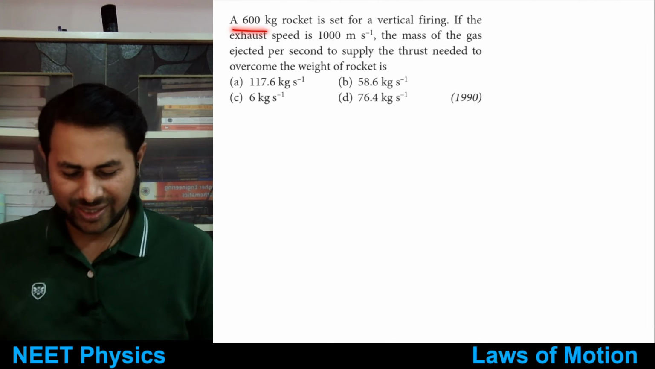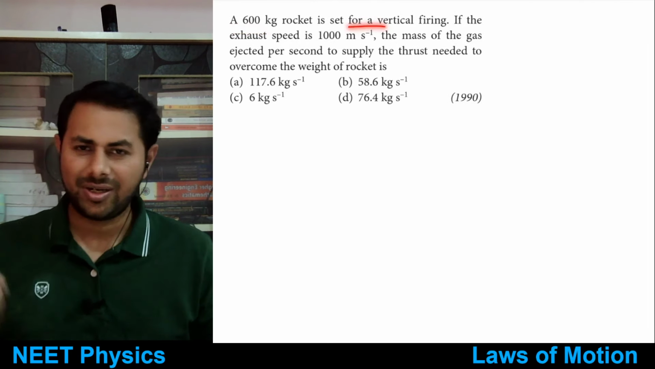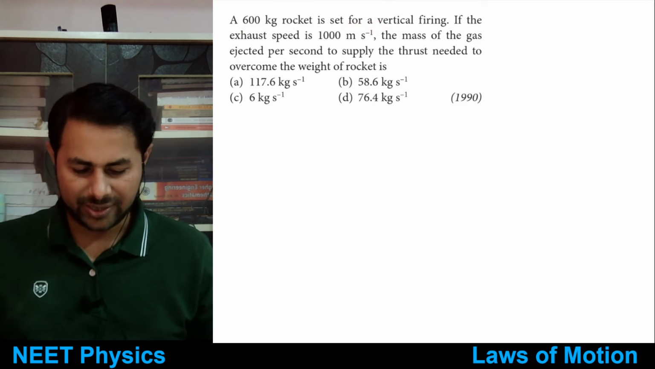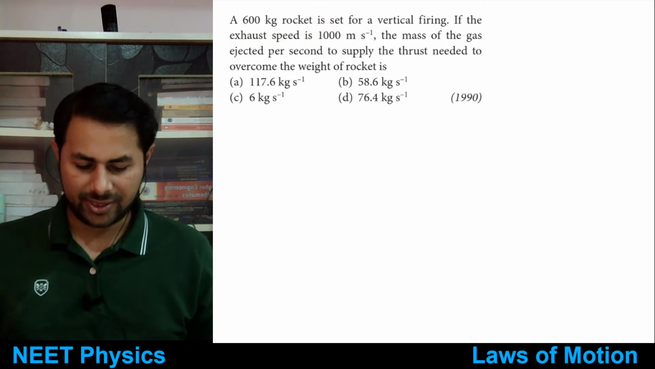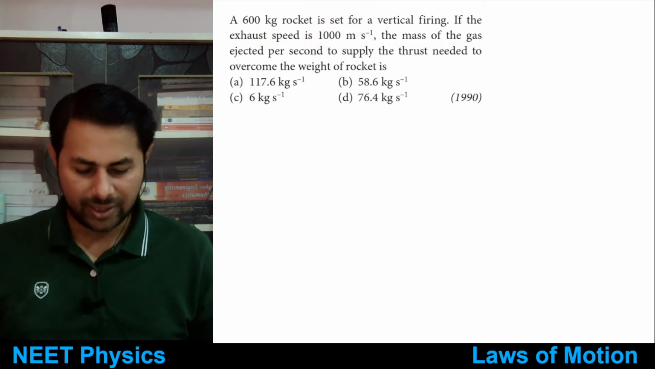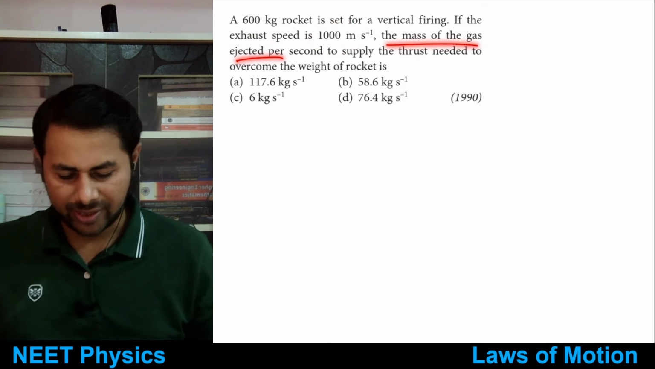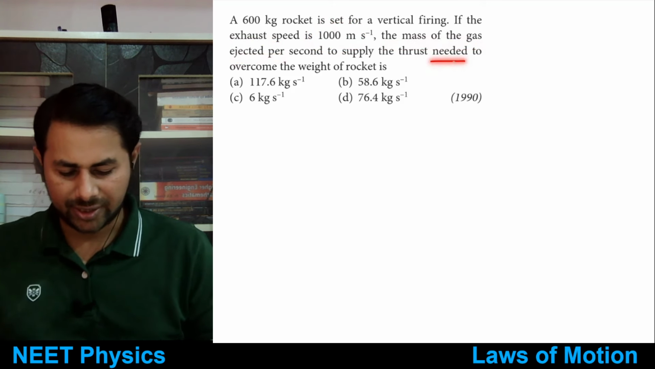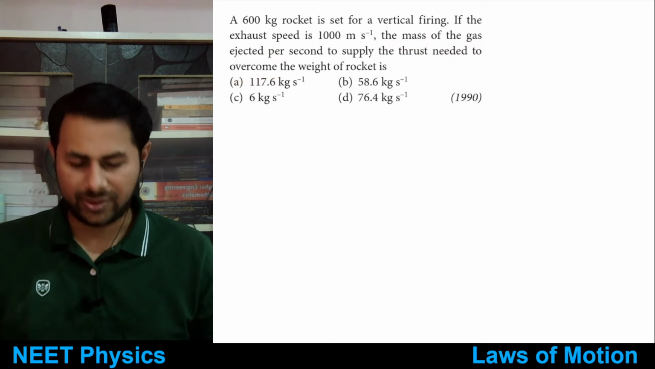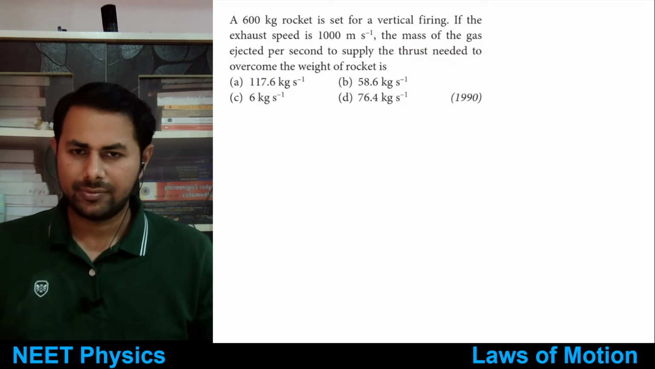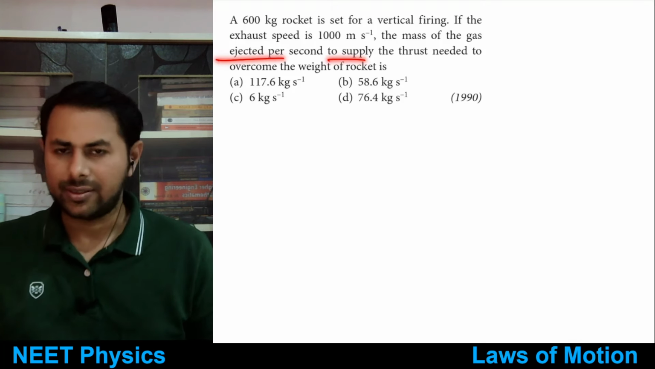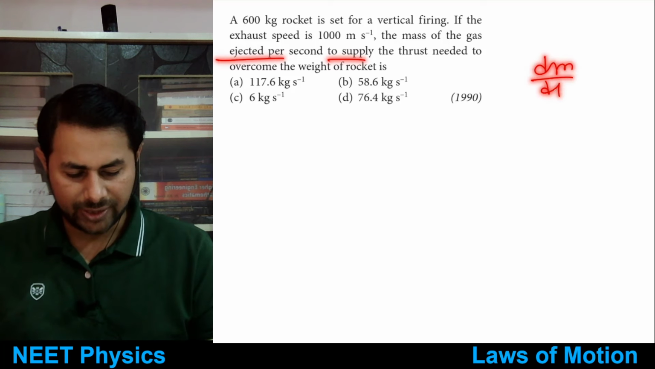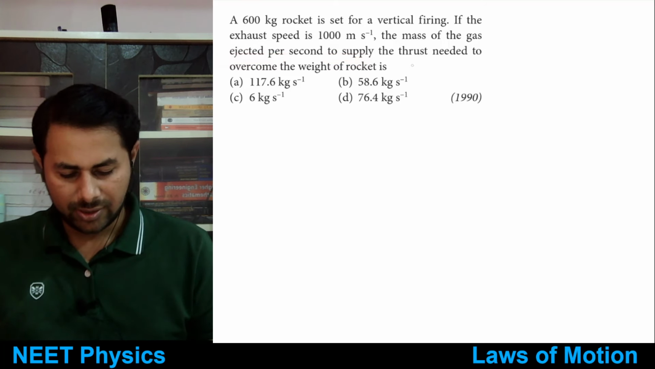So a 600 kg rocket is set for a vertical firing. If the exhaust speed of the exhaust gases is 1000 meters per second, the mass of the gas ejected per second to supply the thrust needed to overcome the weight of the rocket is, tell me. The mass of the gas ejected per second. So you need to find out dm by dt. What's dm by dt? To supply the thrust needed to overcome the weight of the rocket.